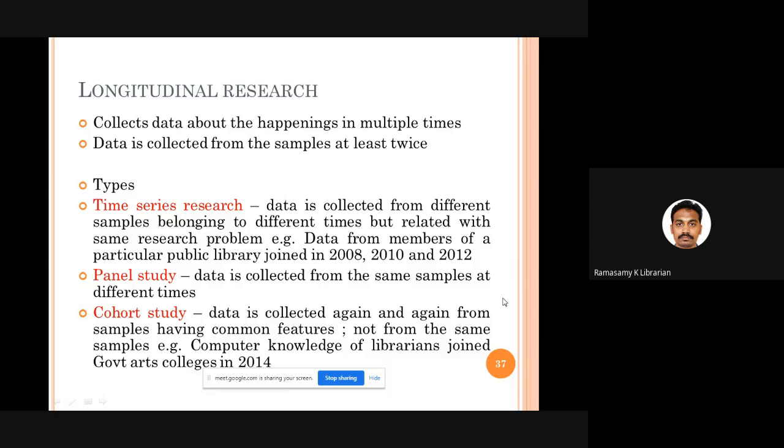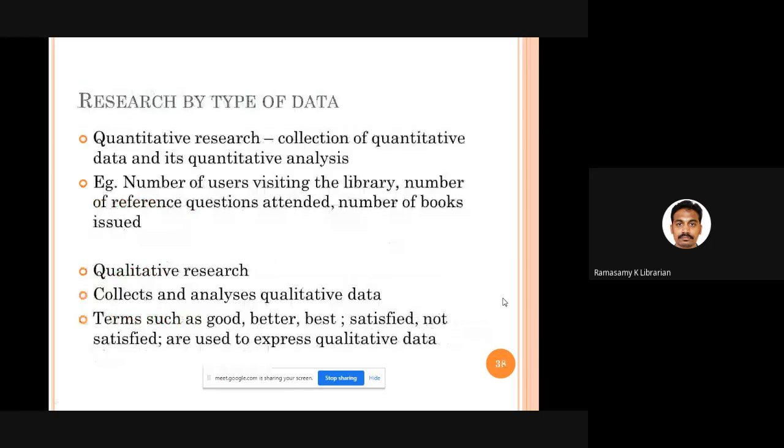from the sample which is having a common quality, common characteristics. But I am not collecting the data from the same samples again and again. This time north, that time south. So I go to different samples, but all these samples are part and parcel of one population which is having a common quality. That is called as cohort study. Okay. So all the 3 are longitudinal research works. Good. Then comes quantitative and qualitative. Already I discussed. So let me skip this particular slide.